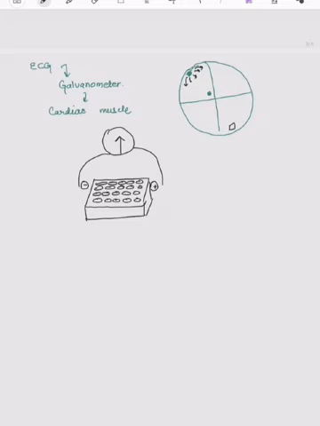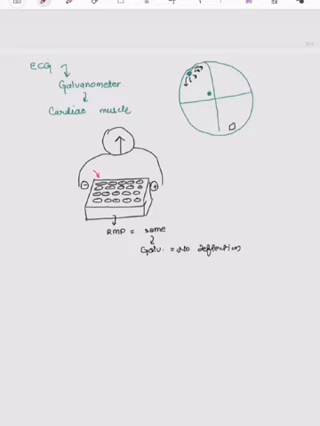First of all, if we assume that the heart is not beating, it is dead, the RMP of all the cells is the same. So basically there is no potential difference, and the galvanometer shows no deflection. No deflection. This time, if we stimulate this cell,